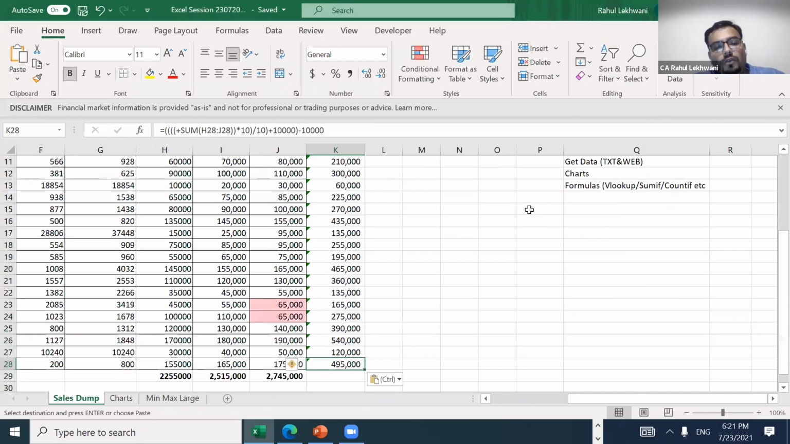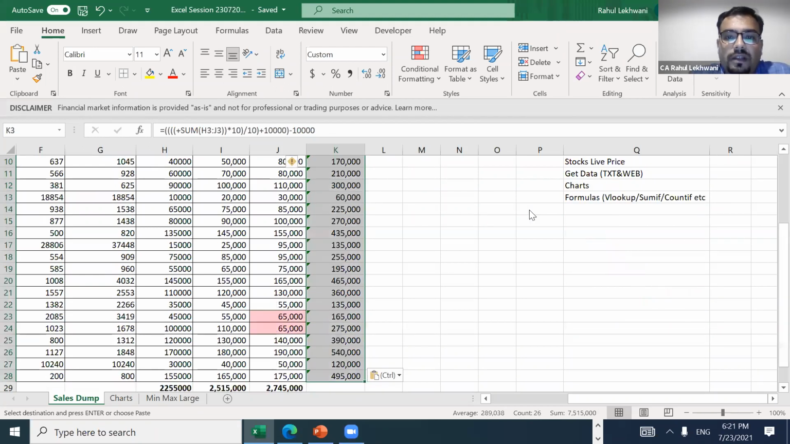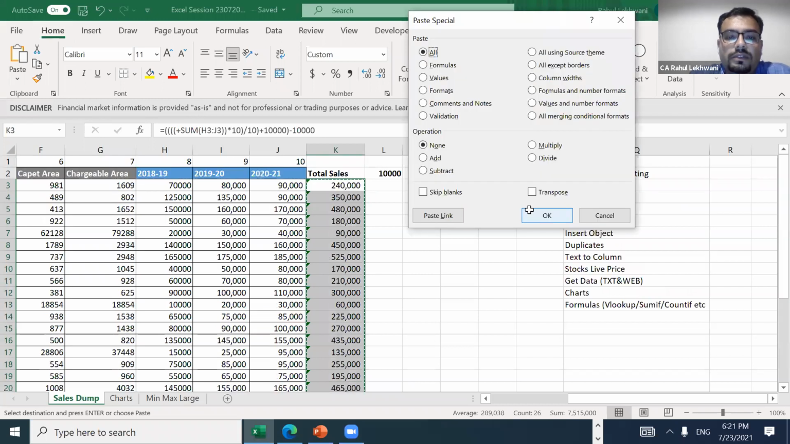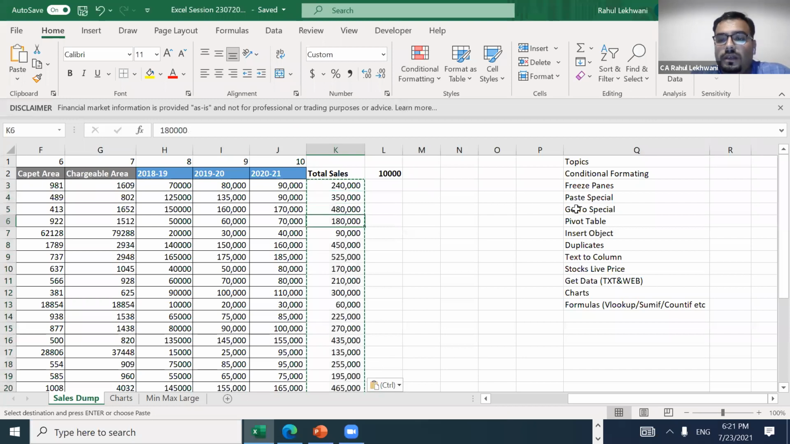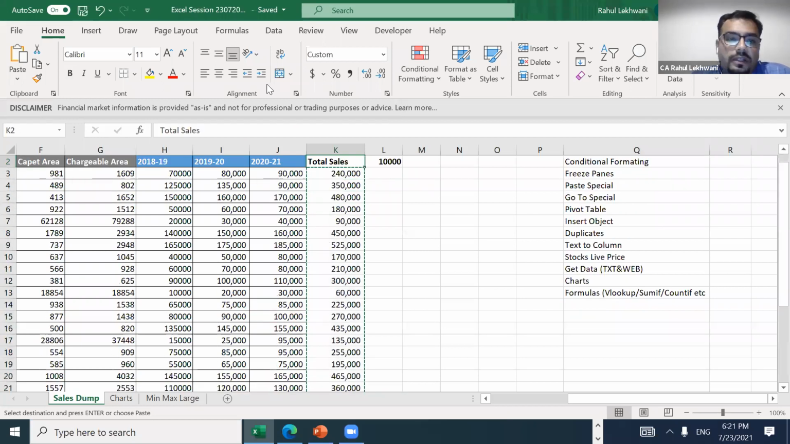So if you don't want this formula, you just copy the data and then paste special, paste values. See, values have come, right? So we have covered conditional formatting, freeze panes, and paste special, right?